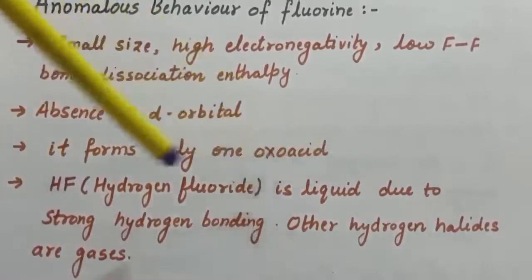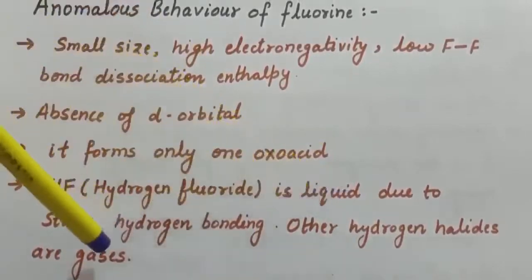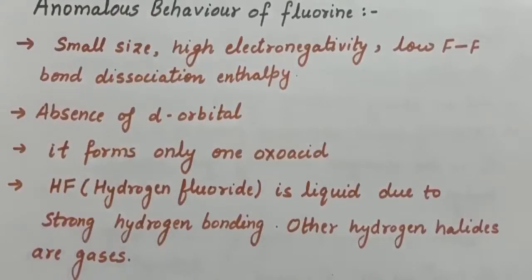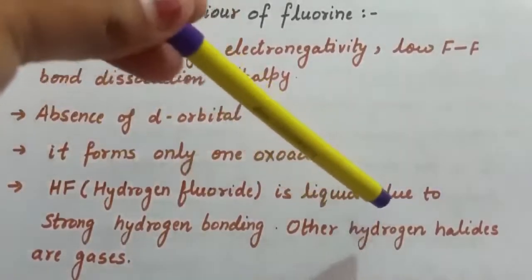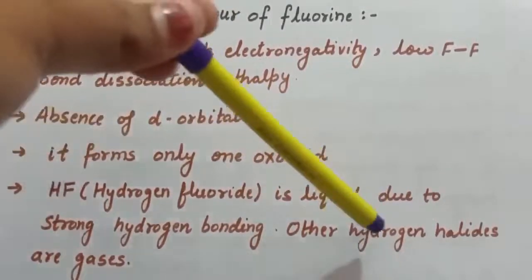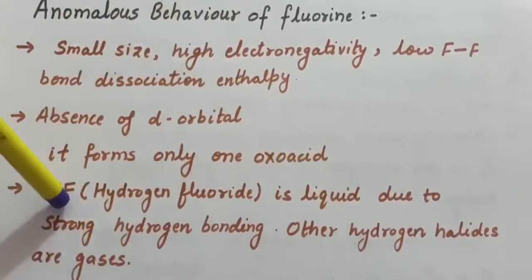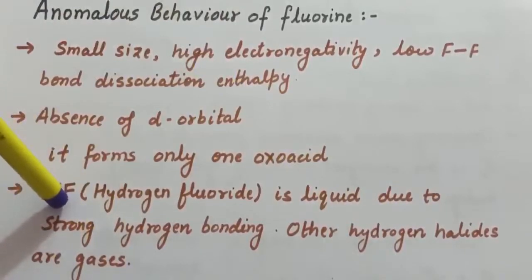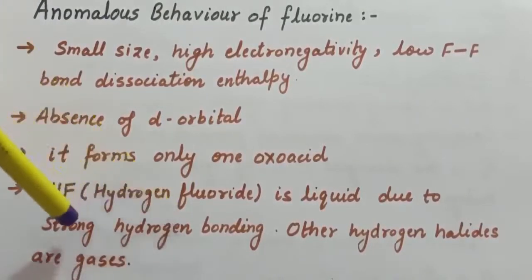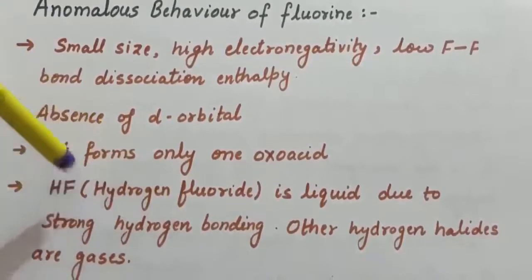Also, hydrogen fluoride is liquid due to strong hydrogen bonding, whereas other hydrogen halides are gases. Now when halogens react with hydrogen, they form hydrogen halides, and in hydrogen halides only HF is liquid, other hydrogen halides are gases. And the reason is due to small size and high electronegativity of fluorine, it forms hydrogen bond, and this hydrogen bonding is responsible for the liquid state of hydrogen fluoride.